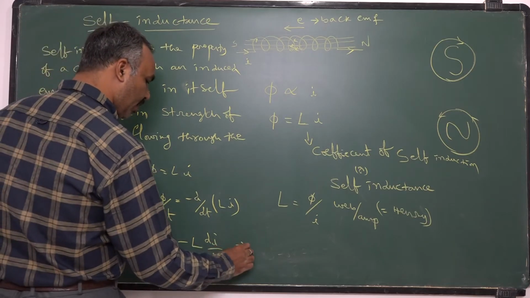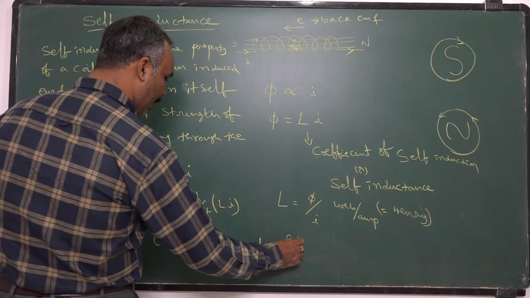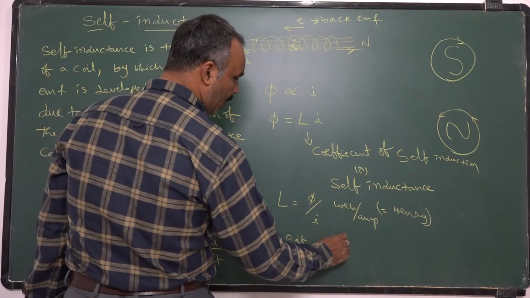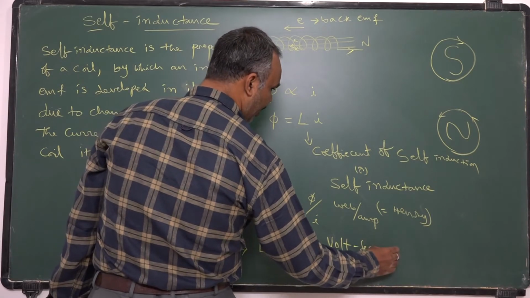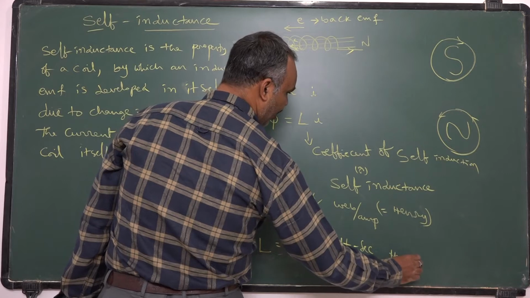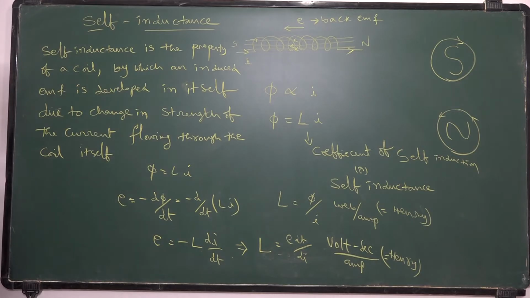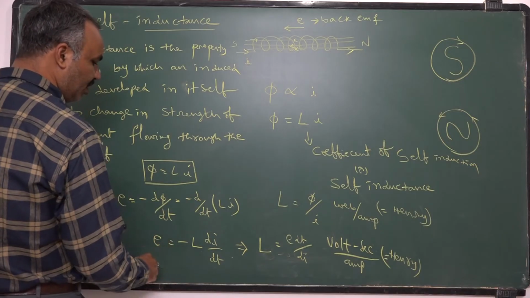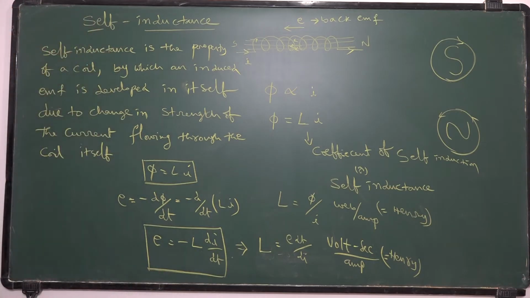In this case, if you want to give the dimensions or units for L, that is E dt by di. E is volt, so volt second per ampere. This is also called Henry. So the unit of self-inductance is Henry. The formula for finding self-inductance is phi is equal to Li, or back EMF E is equal to minus L into di by dt. These are the two important formulae for solving problems.